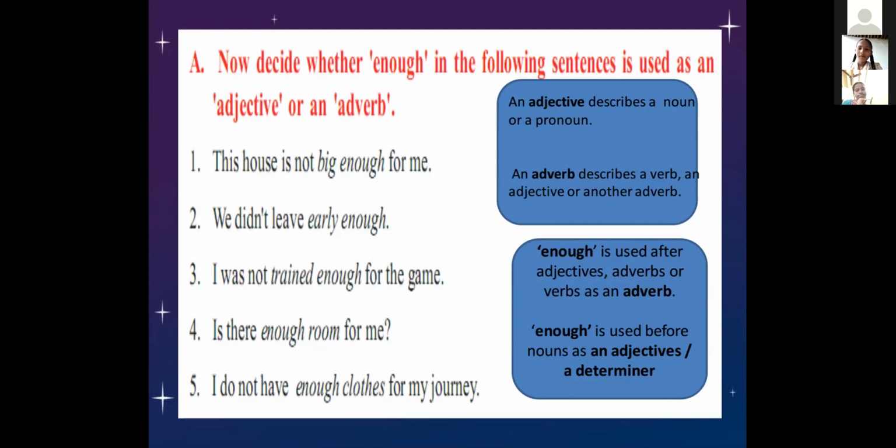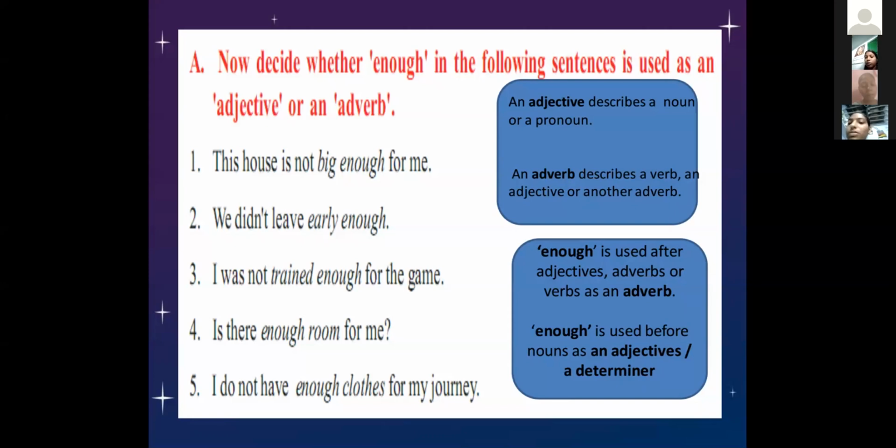So here the word enough is describing an adjective, so we call it an adverb. In the second sentence also, enough is an adverb, but it is describing an adjective. Look at the third one. "I was not trained enough for the game." Here, what is the word trained? Verb.